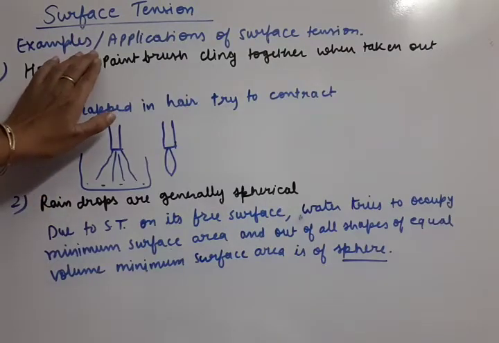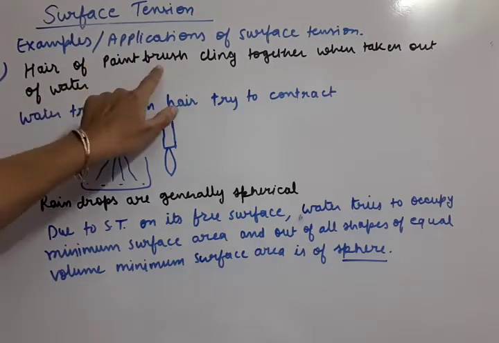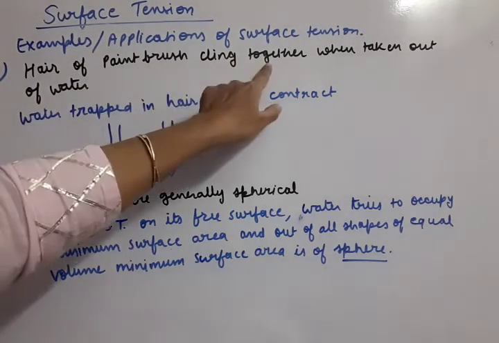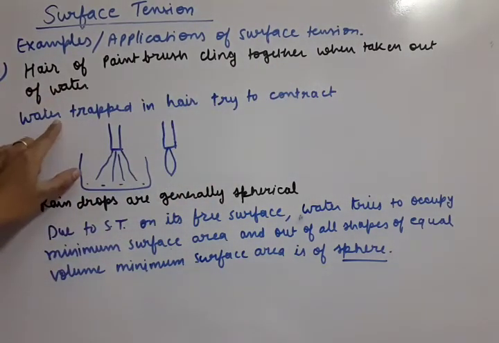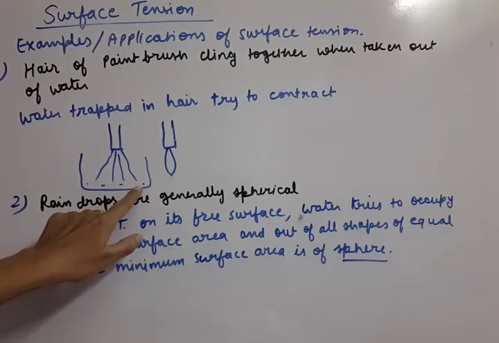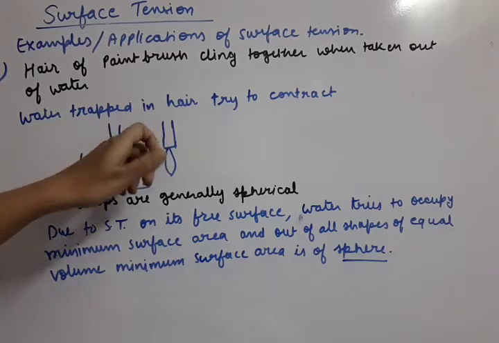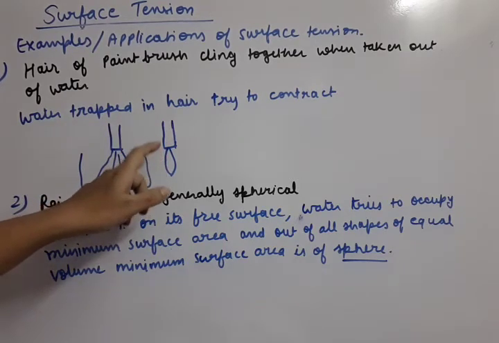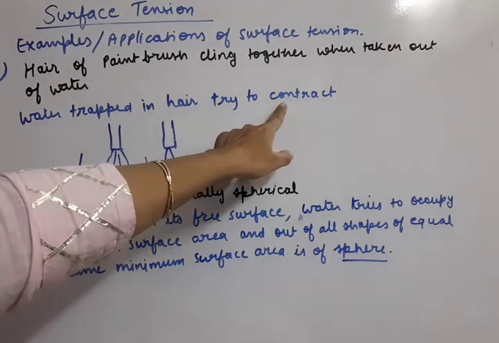Let us understand some examples and applications of surface tension. As we have discussed, the hair of the paintbrush clings or sticks together when taken out of water. What is the reason? Initially the hair of the brush is dry, and when it is dipped in the water, the water gets trapped. Water is a liquid, so liquid has the surface tension property. Due to that, it will try to contract. So water trapped in hair tries to contract.